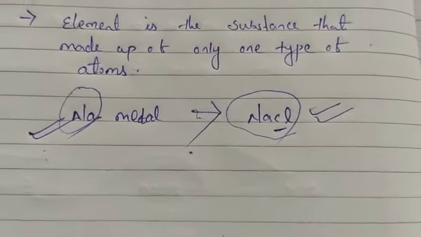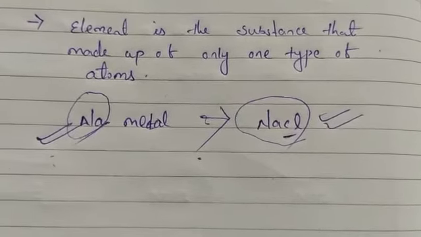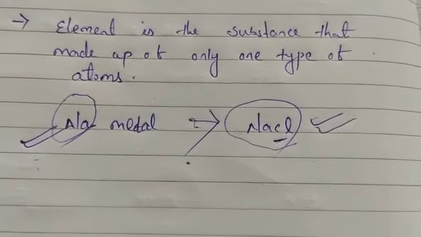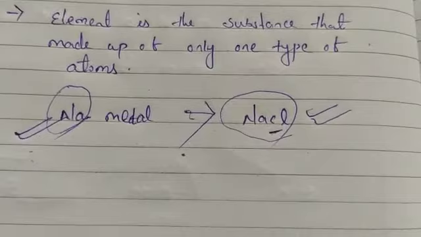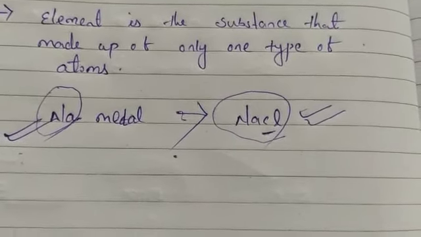So during physical change it remains unaffected, but during chemical reaction changes in atoms take place.